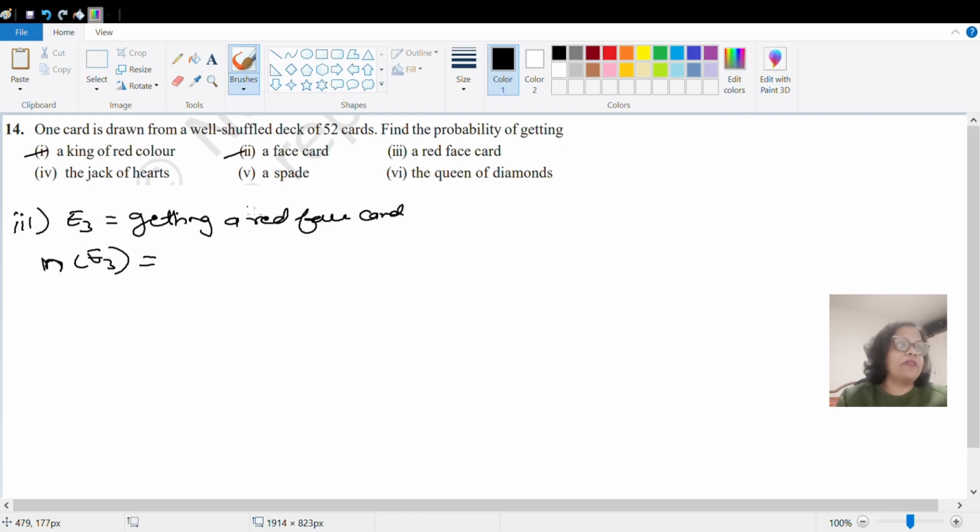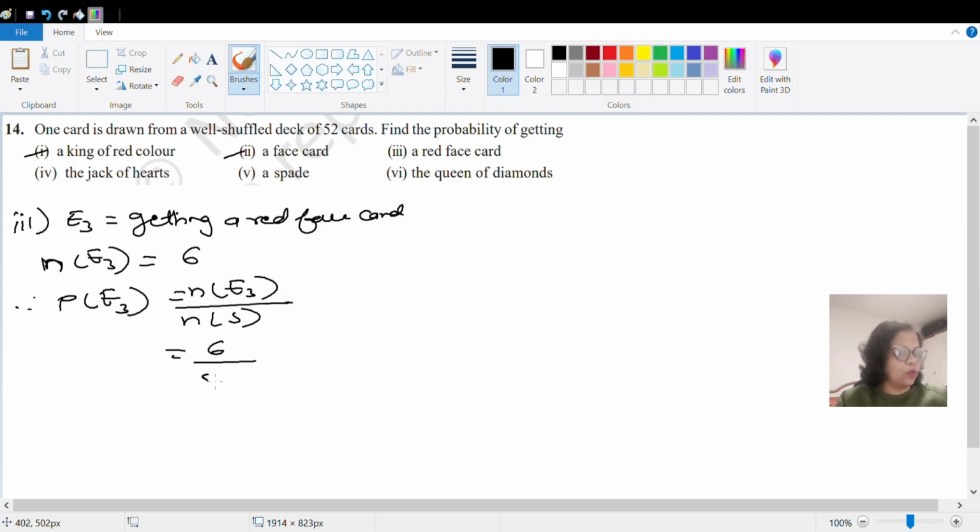You want a red face card. There are three types of face card: king, queen, and jack. And there are two categories, so 3 into 2, that means there will be a total of 6 elements in this event. So the probability of E3 will be equal to n of E3 upon n of S. n of E3 is 6 and n of S is 52. If you divide this, it is divisible by 2, so it will come as 3 by 26.